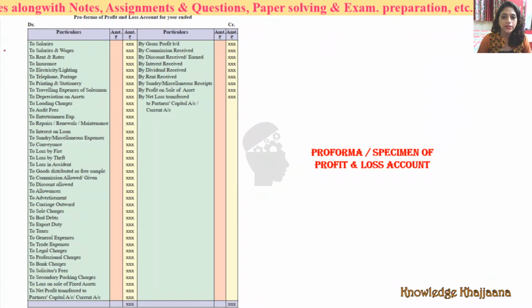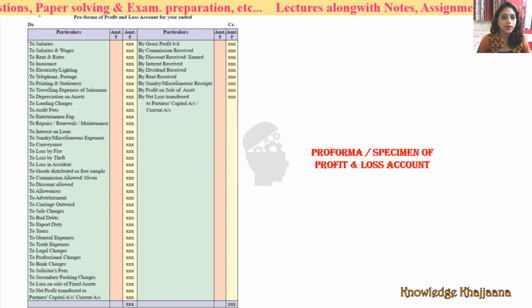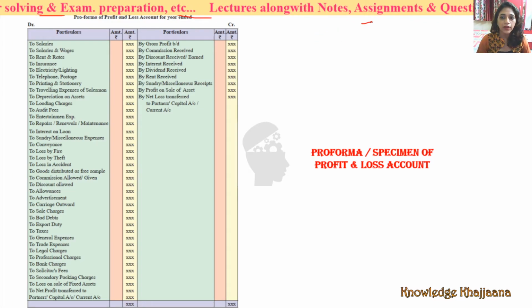Okay, now we see the pro forma of profit and loss account. As per R.N. Carter, a profit and loss account is an account into which all gains and losses are considered in order to ascertain the excess of gain over the losses or vice versa. See, when we will get the net profit? When all indirect